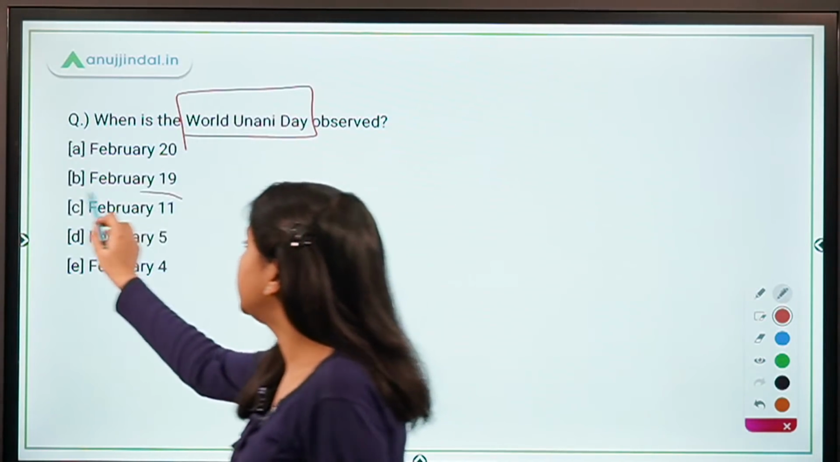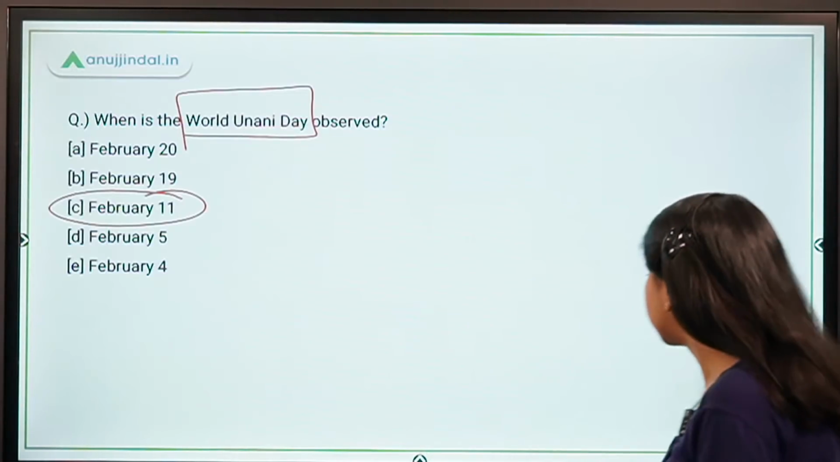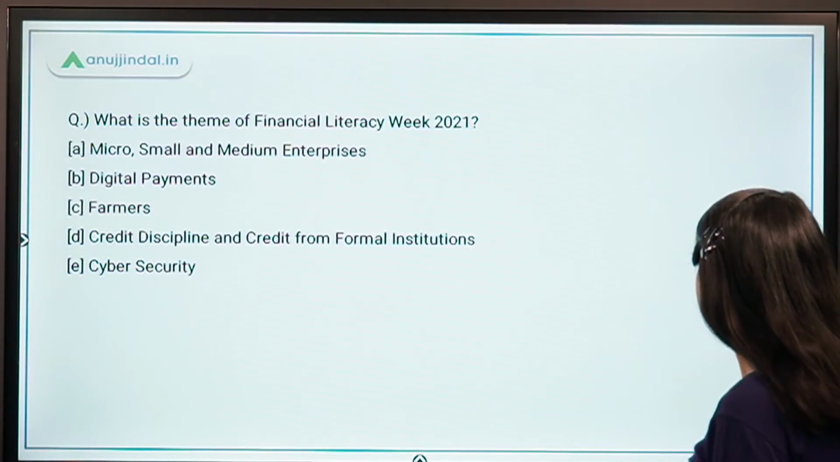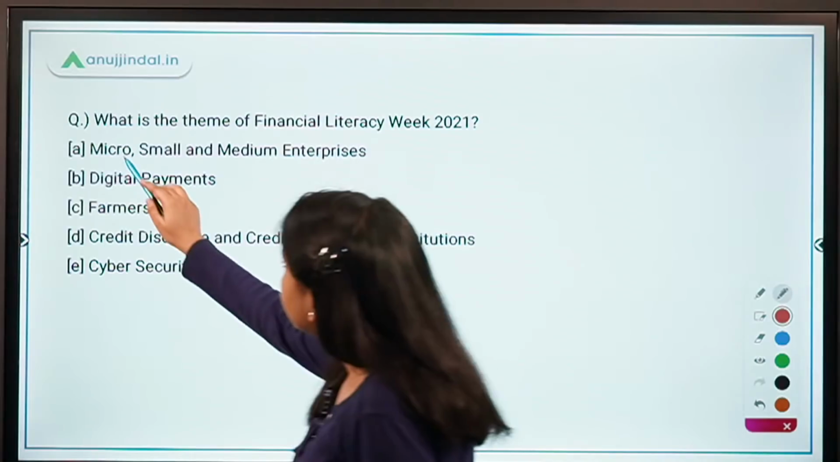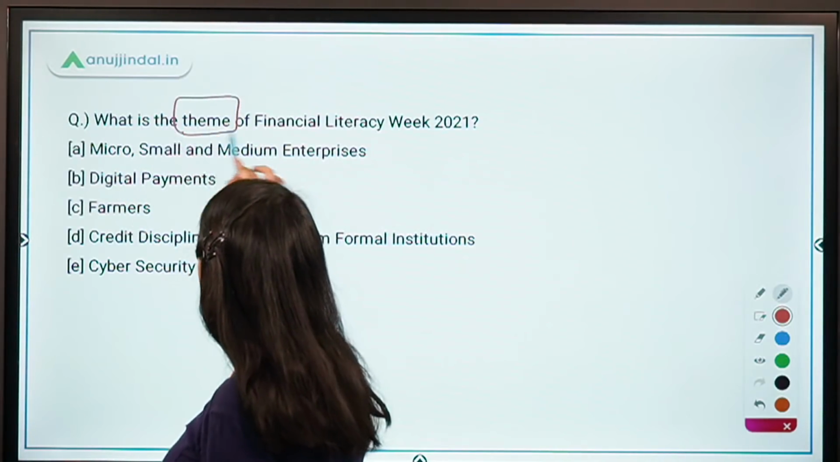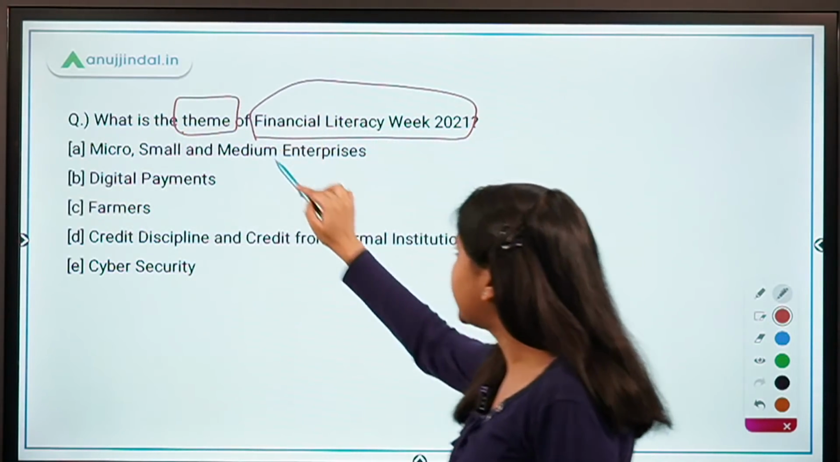Okay, so February 11 is the date. Absolutely right. What is the theme of Financial Literacy Week 2021?